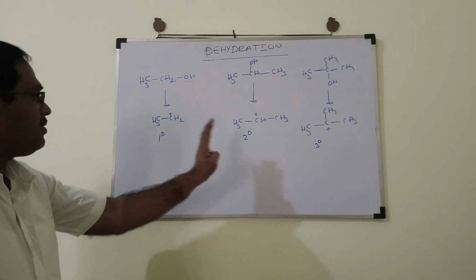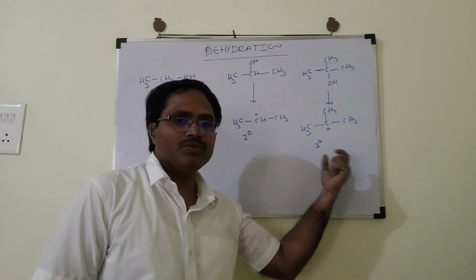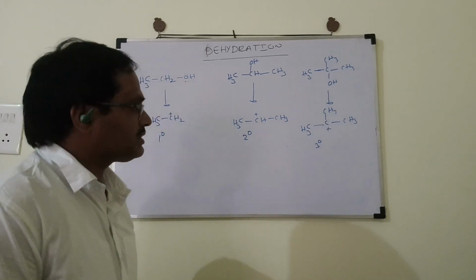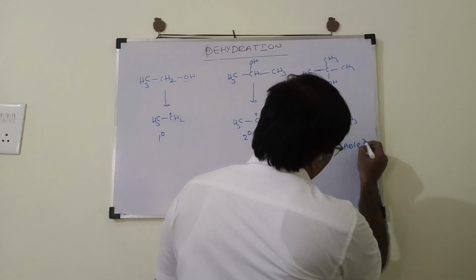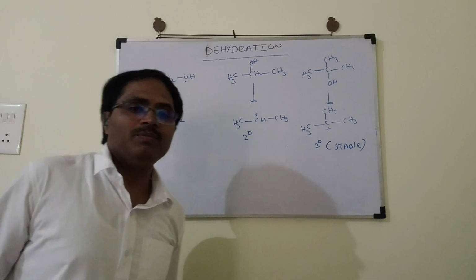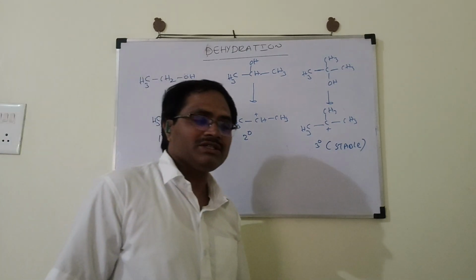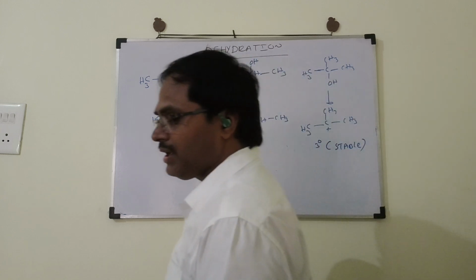So overall, the tertiary has 3 plus-I groups and produces 9 hyperconjugated structures. Therefore, this is the more stable carbocation. Since this is the more stable carbocation, the corresponding alcohol will undergo fast dehydration. When it undergoes fast dehydration, we get alkene.